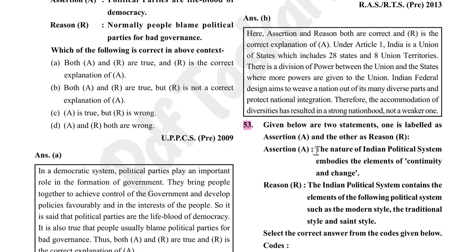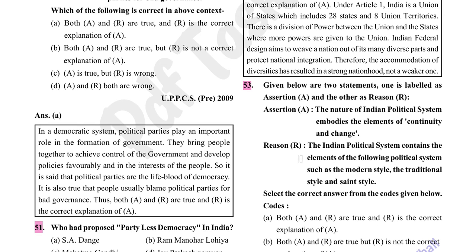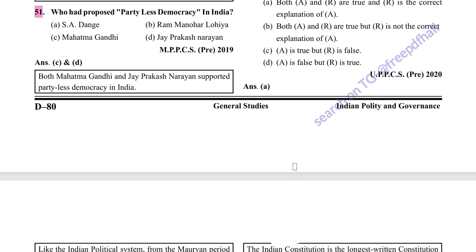The nature of Indian political system embodies the elements of continuity and change. Correct. Indian political system contains the elements of the following political systems: modern style, traditional, and saint style. Option A is correct.